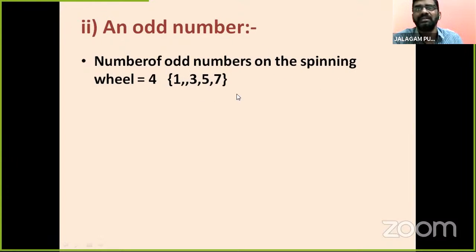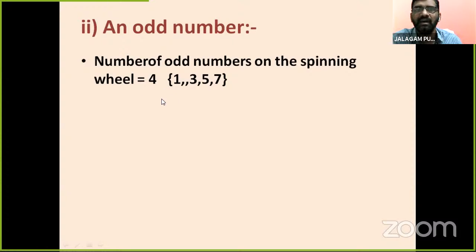Number of odd numbers on the spinning wheel. Already we know the total possible outcomes: 1, 2, 3, 4, 5, 6, 7, 8. Total possible outcomes are 8. Among those, we want odd numbers. How many odd numbers are there? 1, 3, 5, 7. 2, 4, 6, 8 are even numbers. We know about it very well. So here we get the odd numbers 1, 3, 5, 7.